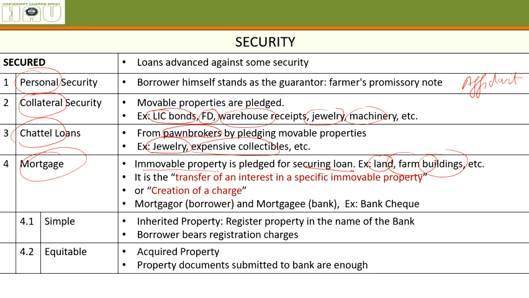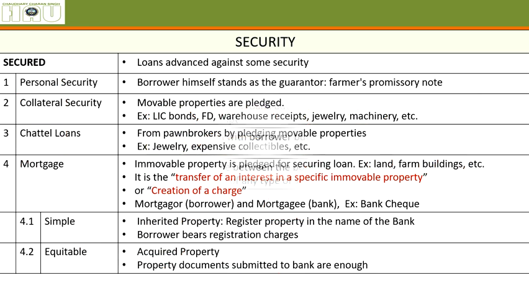Okay. The person who is getting the loan is called the mortgager. The person who is giving the loan is called the mortgagee. These are two types: simple and equitable. Simple, when you have inherited that property; equitable, when you have acquired that property. In case of simple, you need to register that property in the name of the bank and bear the charges. In case of equitable, you just need to give the documents to the bank. You don't need to bear the registration charges, which are quite high.